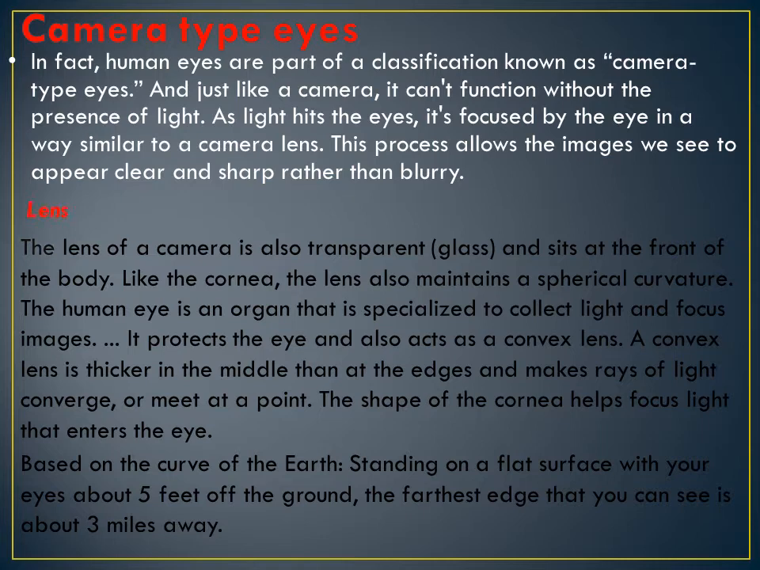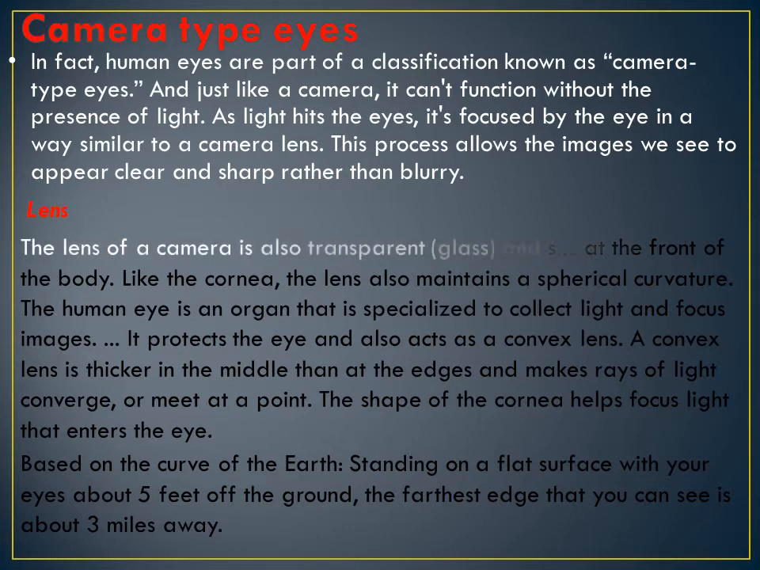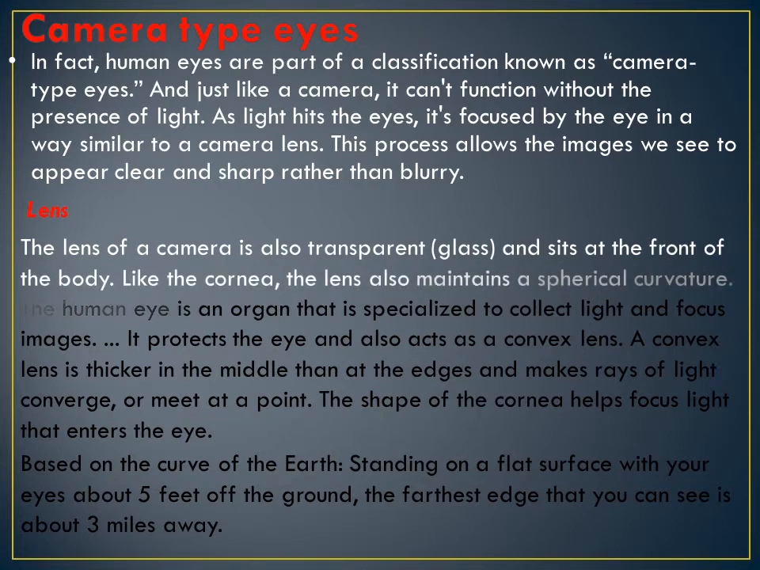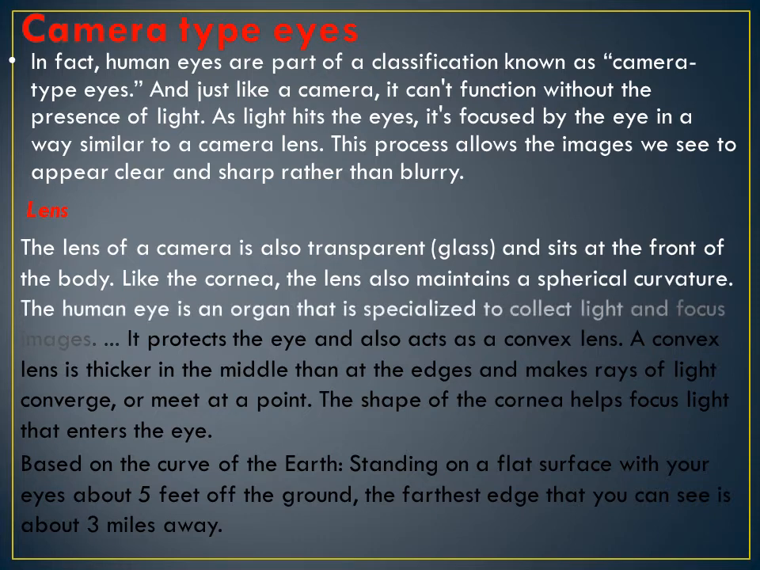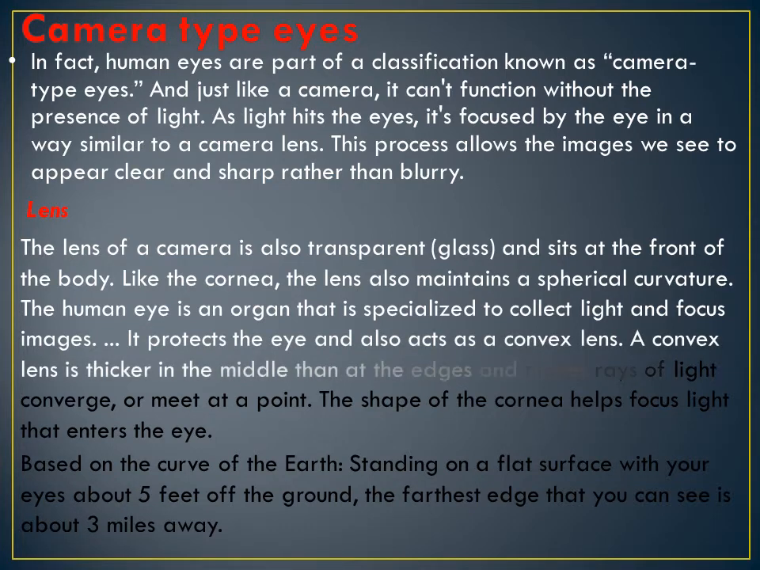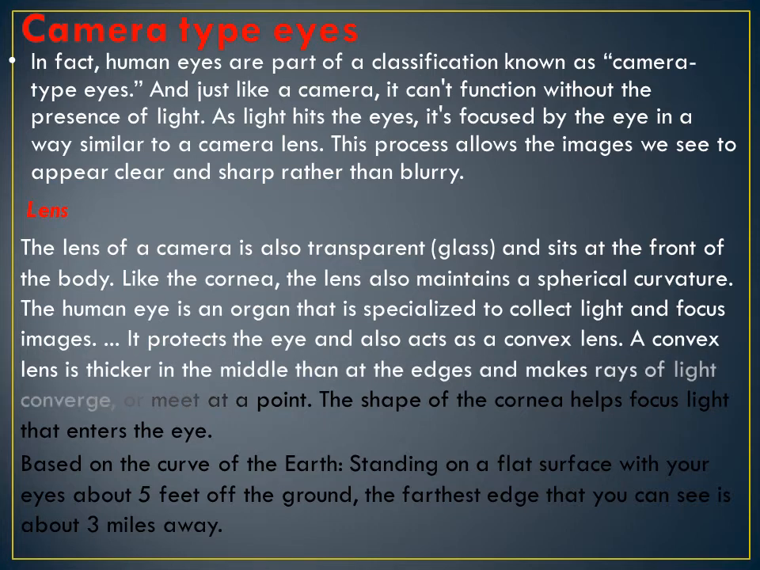What is a lens in our eye? The lens of a camera is also transparent glass and sits at the front of the body. Like the cornea, the lens also maintains a spherical curvature. The human eye is an organ that is specialized to collect light and focus images. It protects the eye and also acts as a convex lens. The lens in our eye is a convex lens.